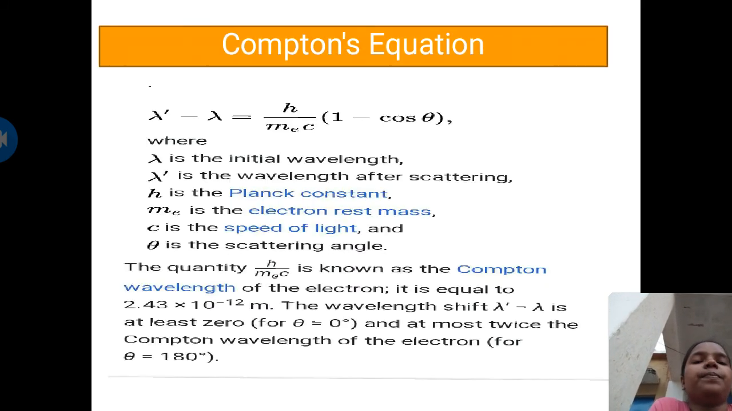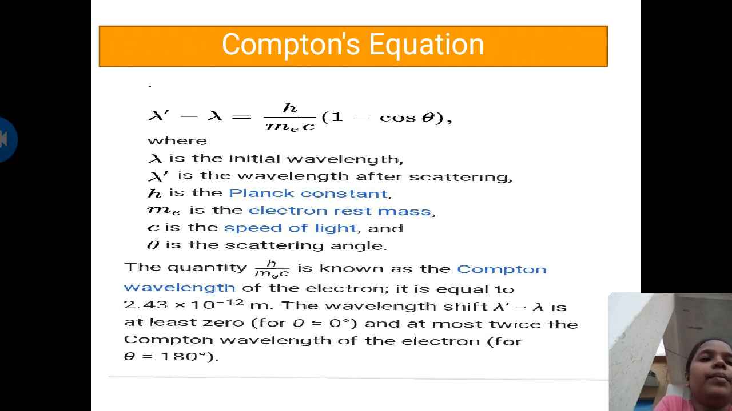Now see the Compton equation, which is lambda dash minus lambda equals h upon m_e c times (1 minus cos theta). Here lambda is the initial wavelength and lambda dash is the final wavelength after scattering of the photon. h is the Planck constant, m_e is the rest mass of the electron, c is the speed of light, and theta is the scattering angle by which the photon is scattered. The quantity h upon m c is known as the Compton wavelength of the electron. It is equal to 2.43 times 10 to the power minus 12 meter.